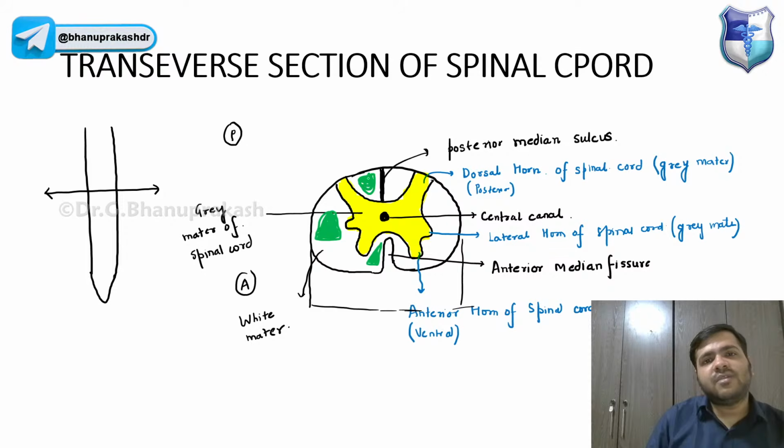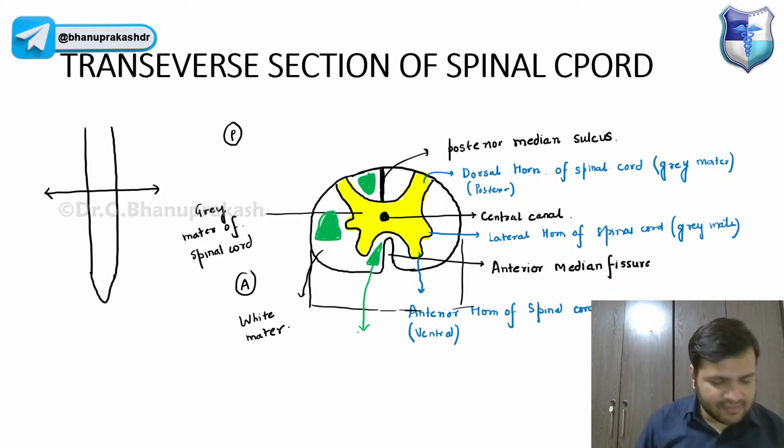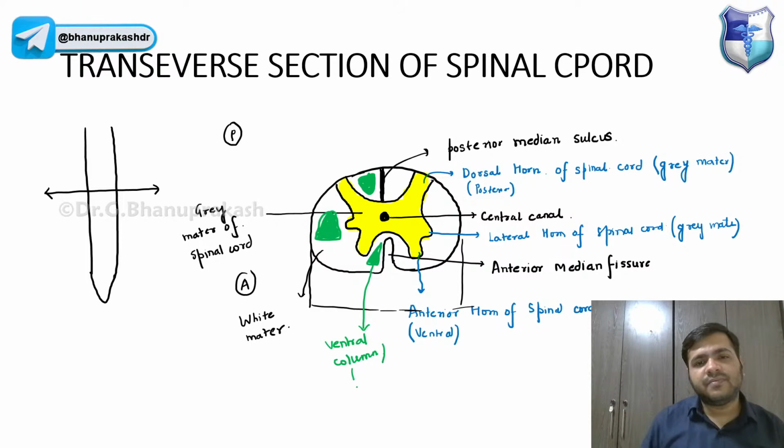So white matter, I'm discussing it over here only. We have three columns in the white matter, guys. Anything which is in front, I have already told you, is called ventral. So it is called the ventral column or funiculus. Ventral column of what matter?